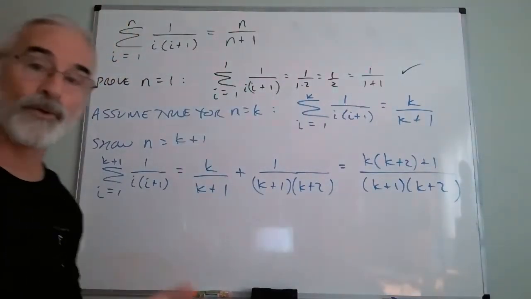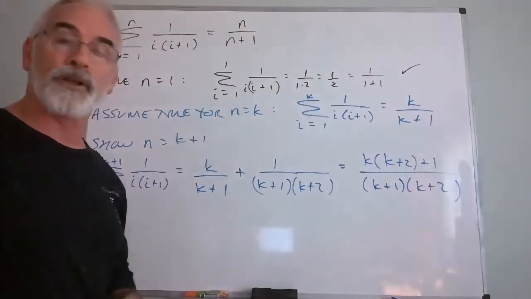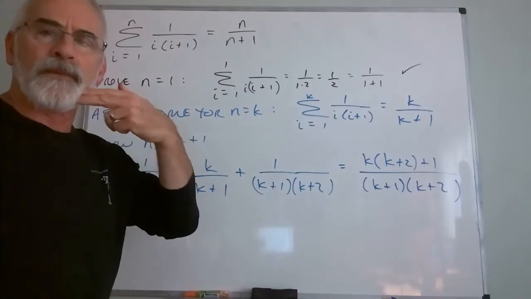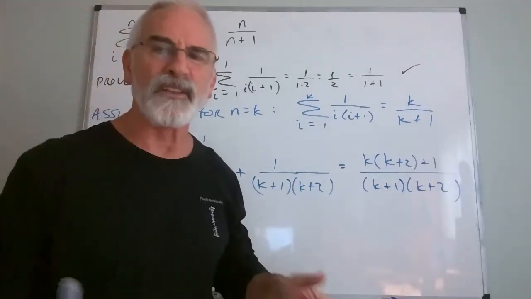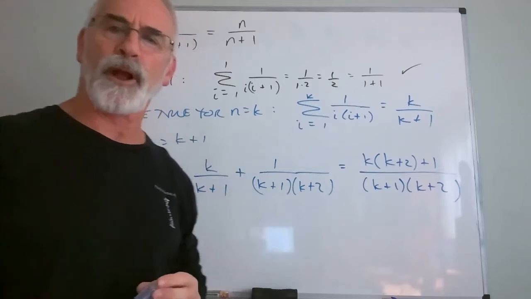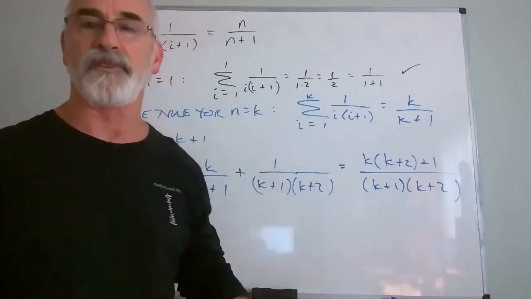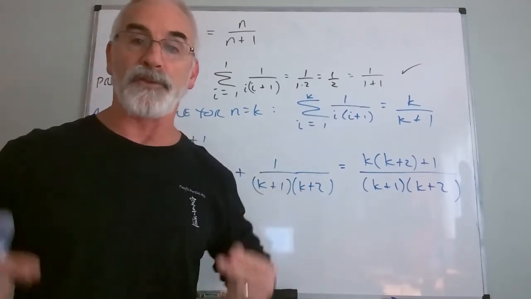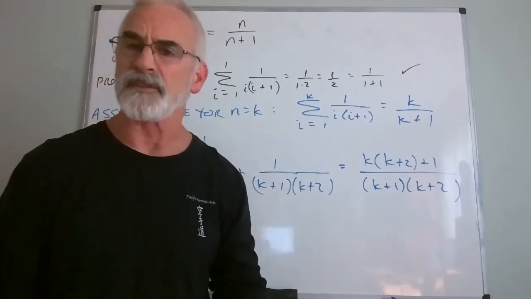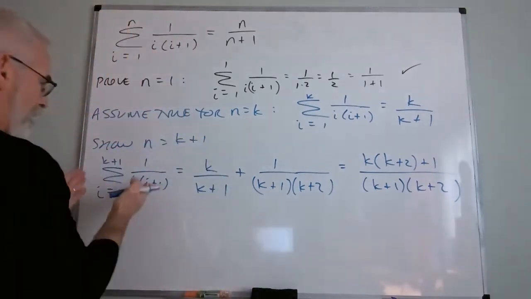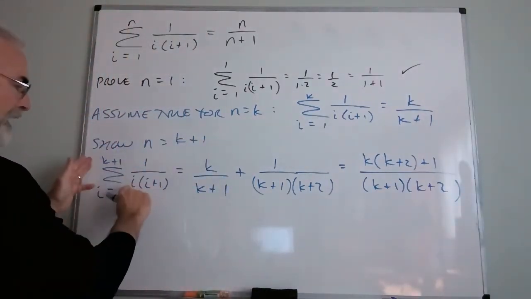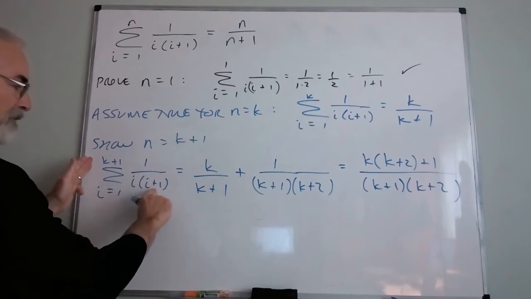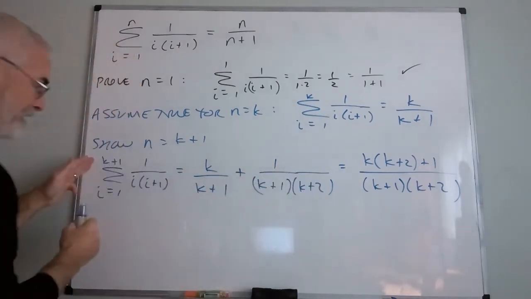By the way, guys, I do want you to ask questions if you're at all confused, because I don't want to say it's an algorithm, but it kind of feels like an algorithm. After you do 2 or 3 problems, you go, these kind of all have the same feel. Well, every problem's different, but the order of things is always going to be the same. And the k plus first term is 1 over k plus 1 times k plus 1 plus 1. That's what the k plus first term is. Okay.